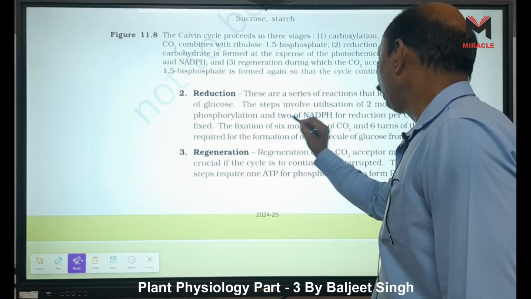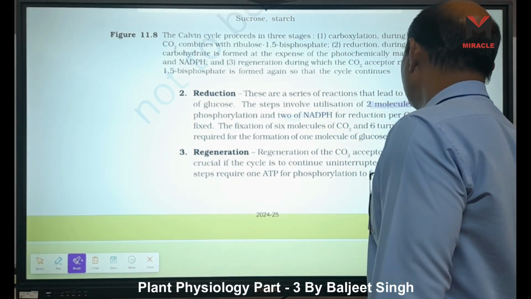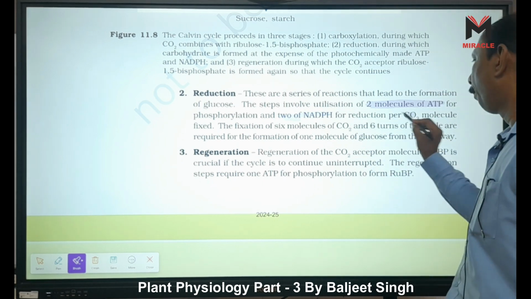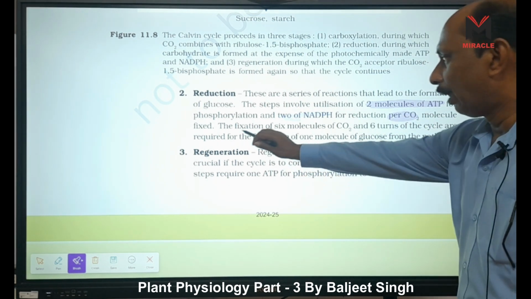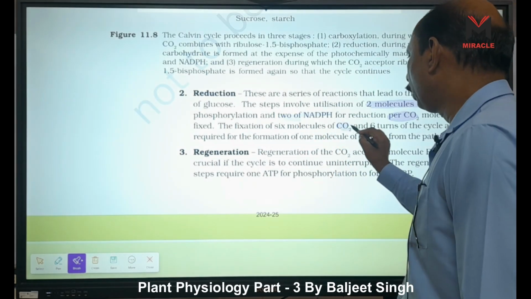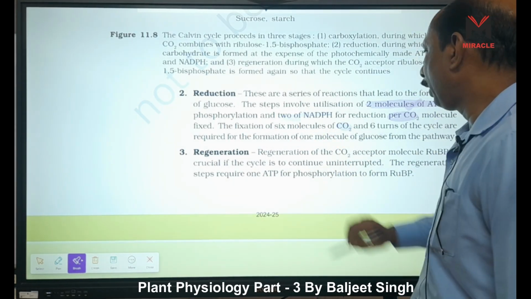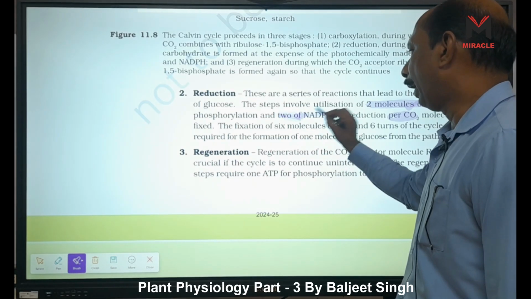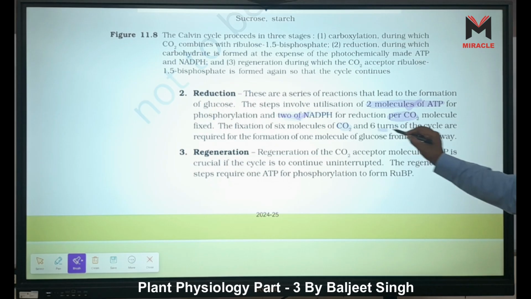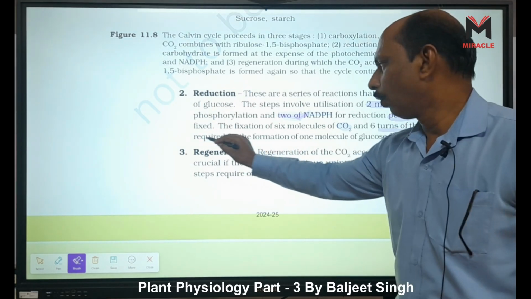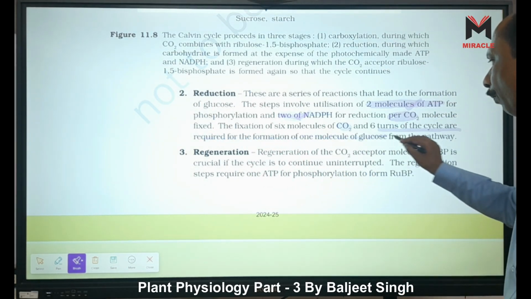2 NADPH and 2 mole of ATP are used for reduction per CO2 molecule, right? The fixation of 6 molecules of CO2 needs 12 molecules of ATP and 12 molecules of NADPH in reduction only, and 6 turns of the cycle are required for the formation of 1 molecule of glucose.